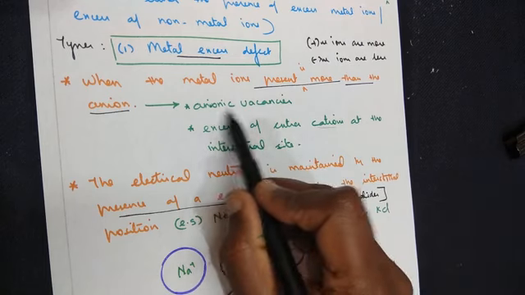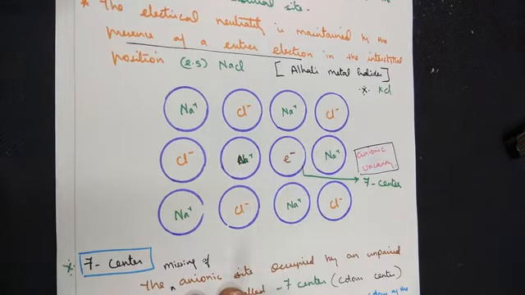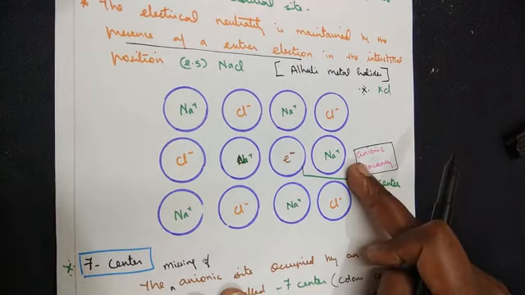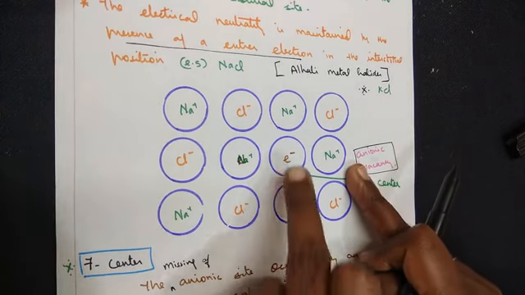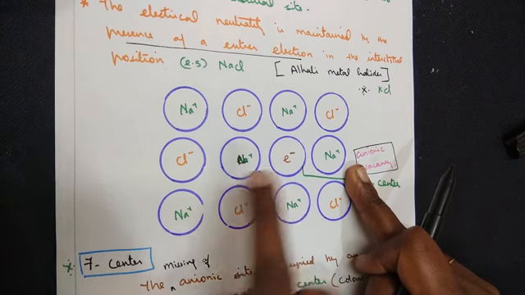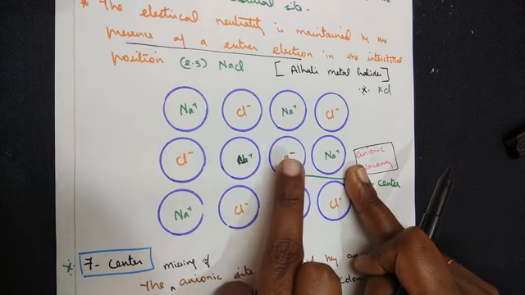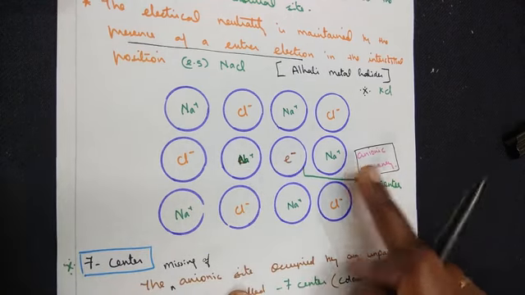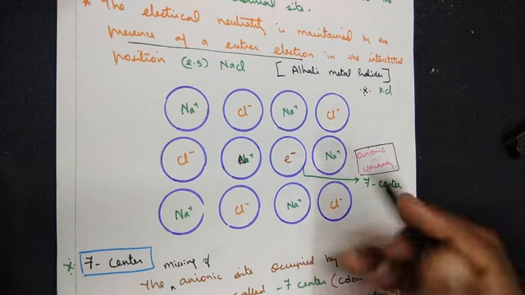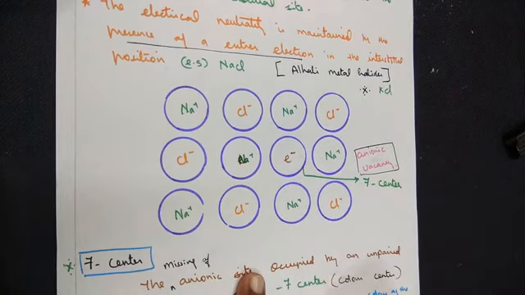So it gives rise to anionic vacancies. This is the meaning of anionic vacancies. In the lattice point along the plane, this place is supposed to be occupied by the anion, that is Cl minus, but instead of that there is an electron found here, and the remaining remains as it is, Na plus Cl minus, Na plus Cl minus.